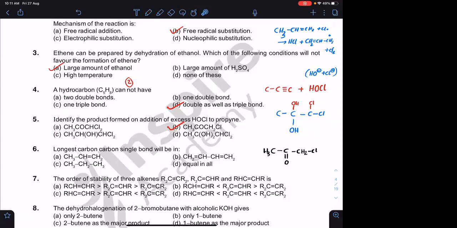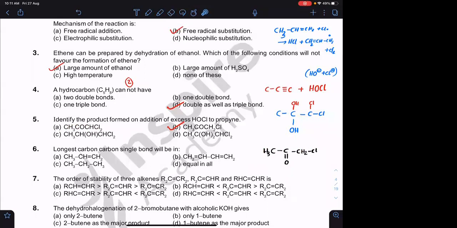Agreed? Yes, sir. But before the formation of option A, it will tautomerize to form this compound. Because enols are highly unstable, they will readily tautomerize to form this compound. So you can have some minor amounts of this as well. ये भी बन सकता है, but majorly you will be having this in the system. Agreed? Okay. Yes, sir.